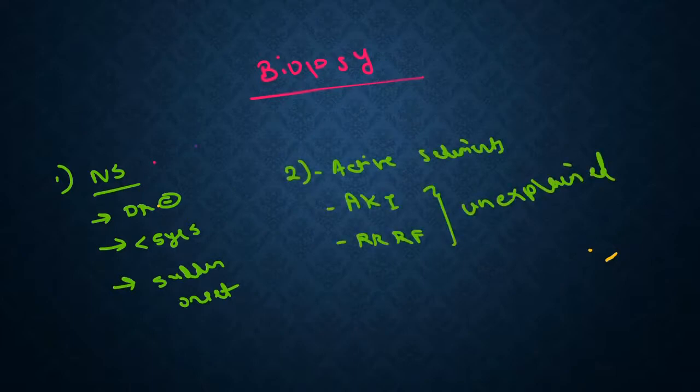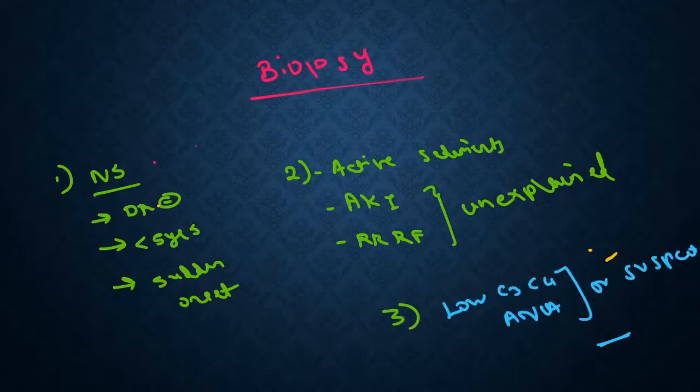and the presence of urinary active sediment, that is the presence of dysmorphic RBCs or microscopic hematuria, and unexplained AKI or RPRF. If there is a rapidly progressive decline in the renal function which is unexplained, then also it has to be planned for biopsy. These are all the important indications of biopsy.